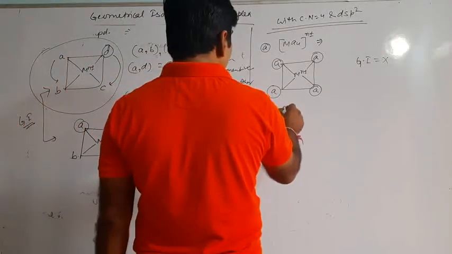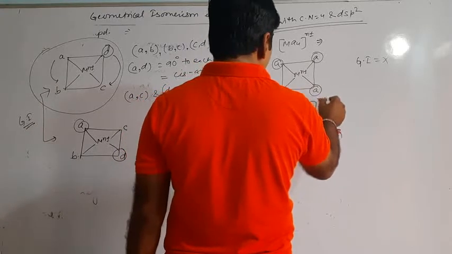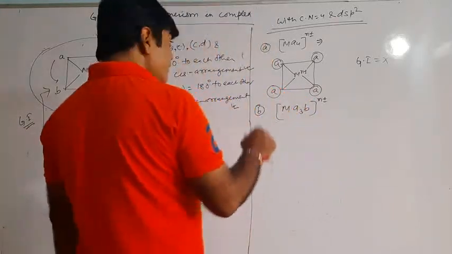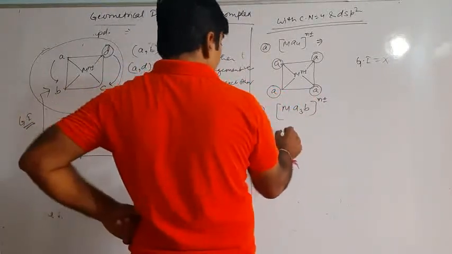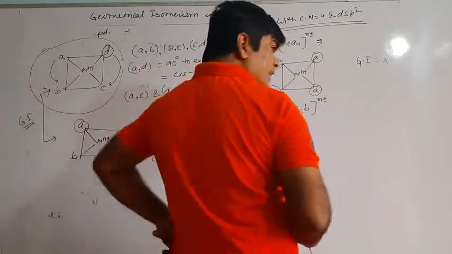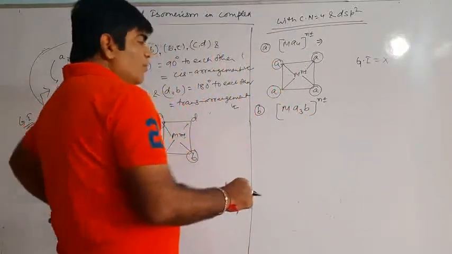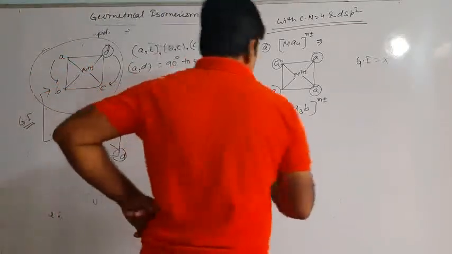Second example, if you take Ma3B whole n plus minus, all the possibilities we'll put over here. So Ma3B whole n plus minus. A stands for monodentate ligand, B stands for monodentate ligand. So we are using monodentate ligands right now. Later on we'll do bidentate or tridentate ligands.